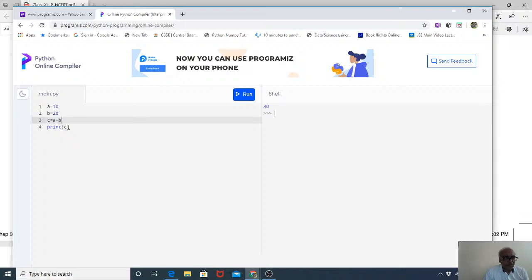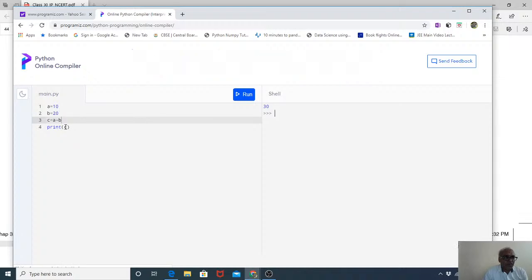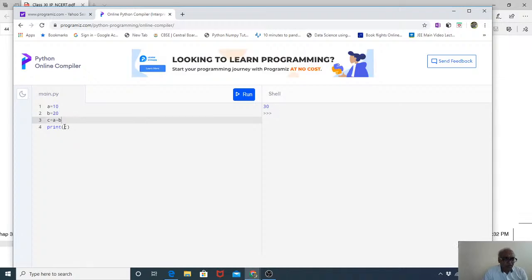Suppose I want to add some string also. String means some sentences also, that it should appear here also. So I'm going to change here and I will make it inverted comma. I will write something here. See, the answer is something like that.